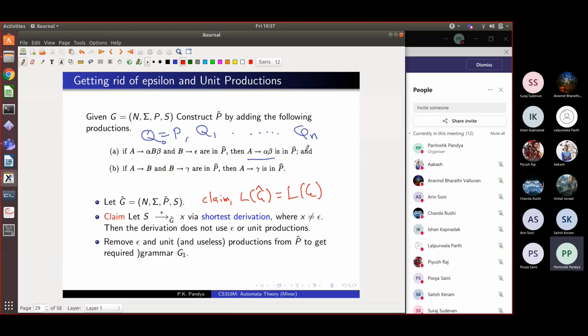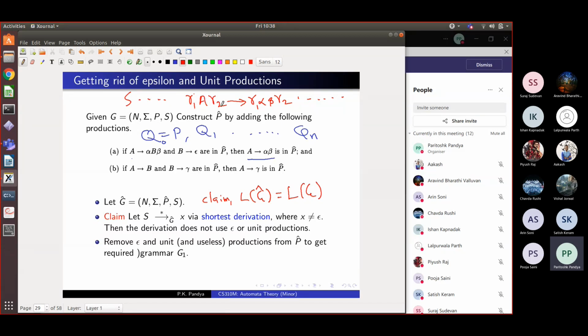You will find the formal proof in the book, but the reason should be clear. Somewhere in the derivation, you started with S and got some string, say gamma 1 A gamma 2. And this A was in the next step rewritten as gamma 1 alpha beta gamma 2, using this added rule, A goes to alpha beta. Then this step can be replaced by these two steps, because this rule was added only if there were two such rules in the grammar which are still there.